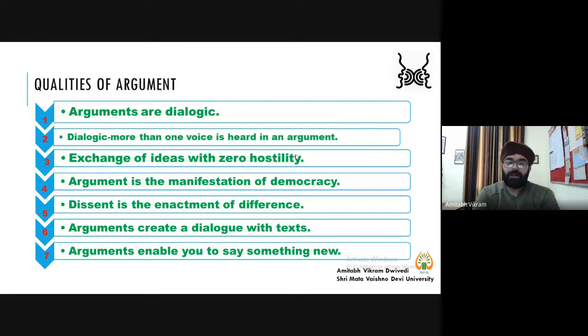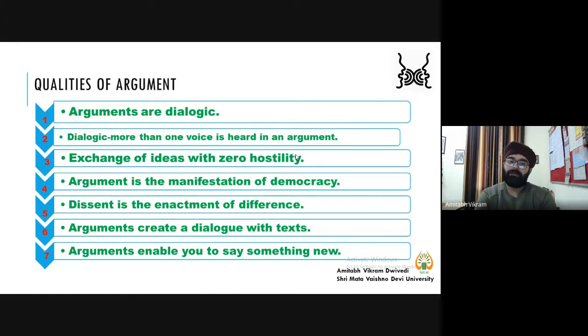Now, exchange of ideas with zero hostility. Again, you need to keep in mind that though you are pro-feminist, you are supporting feminism, if you become hostile towards the entire male race, then that is not good. So this is again an open mind that, as a researcher, you need to keep when you exchange your ideas.